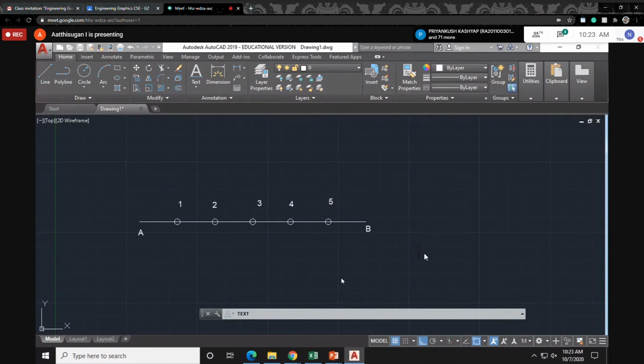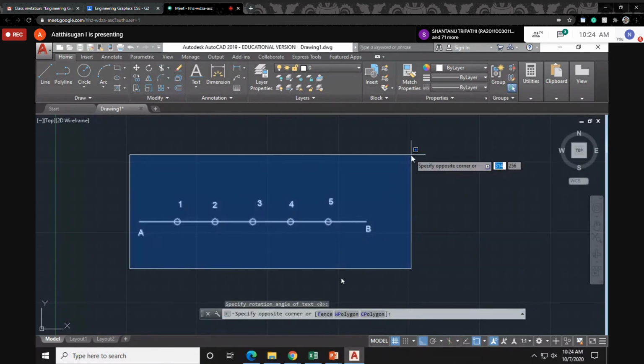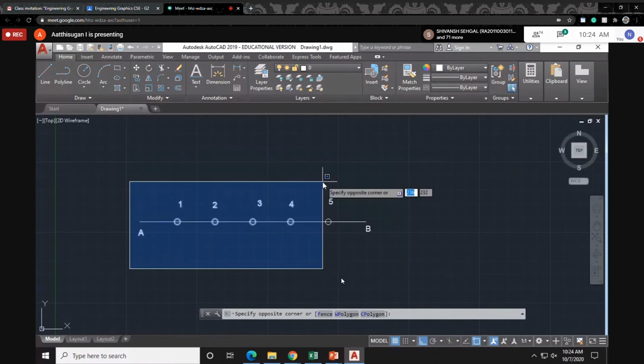So this is one case. Next, suppose you want to delete it. You can use the delete option directly, or else the erase option directly. Just escape from the command. Some people may not know how to escape. Just press escape, then only the next command will be selected. Otherwise the next command won't work. So just delete it like this.